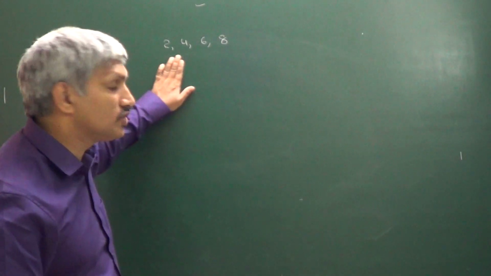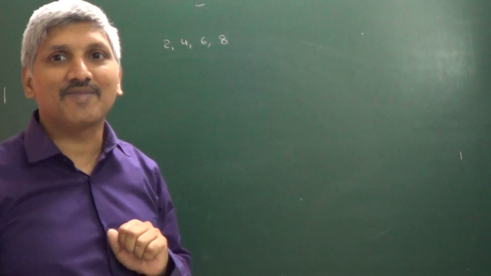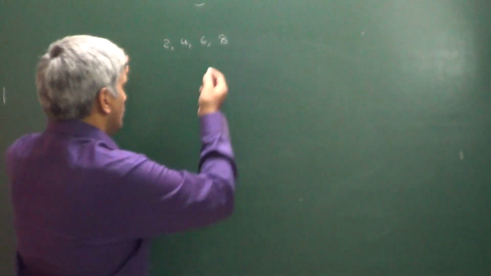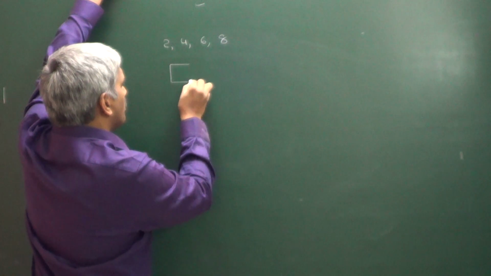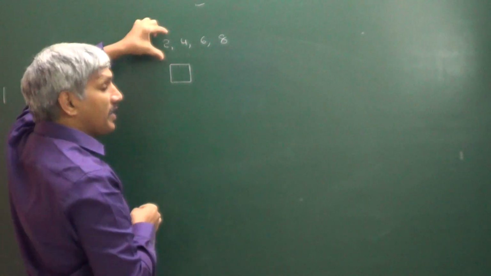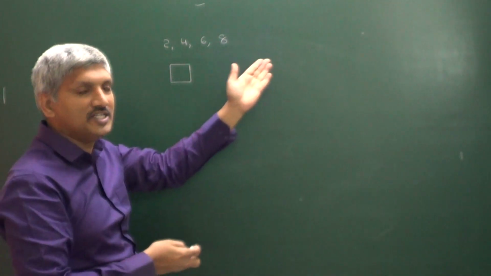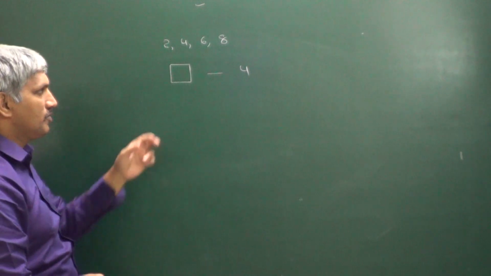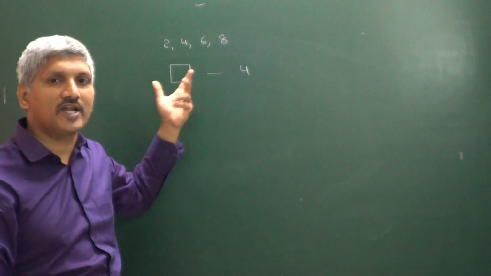So using these 4 digits, number of numbers that can be formed by using these 2, 4, 6, 8. So observe here, he is asking number of numbers. With the help of these 4 digits, you may get single digit numbers. So that's why the number of single digit numbers is equal to 4, because you may get 2 as a number, 4 or 6 or 8.